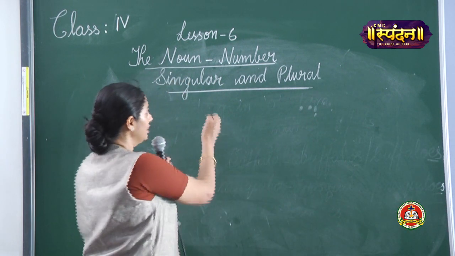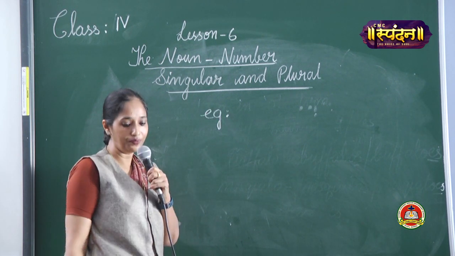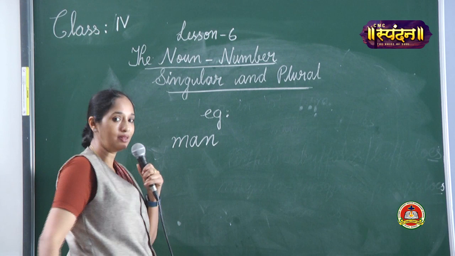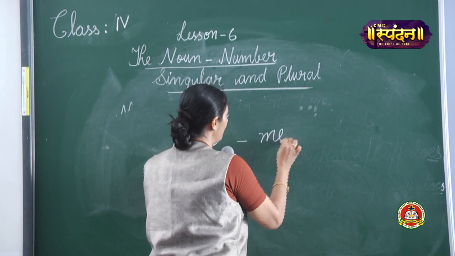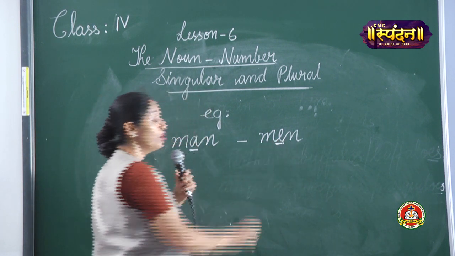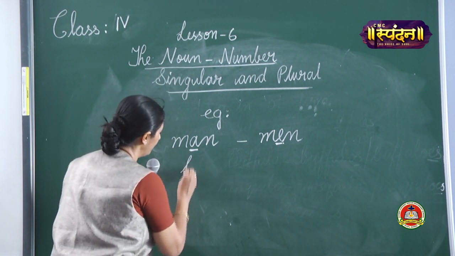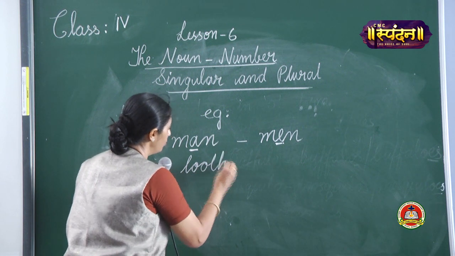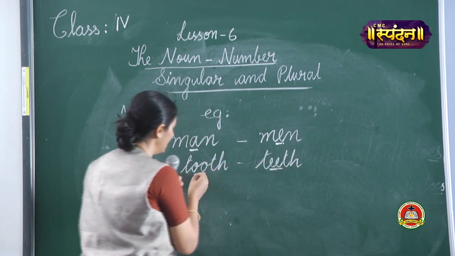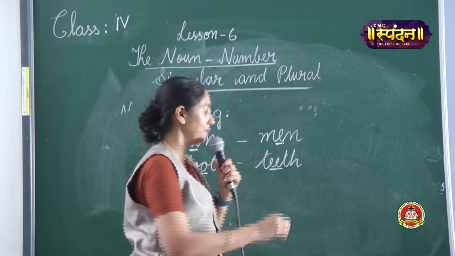So we form the plurals by changing the internal vowels. Example, man. Plural is men. See here, we are changing this internal vowel A to E to get the plural. Another example, tooth, teeth. This double O is changed to double E to form the plural.